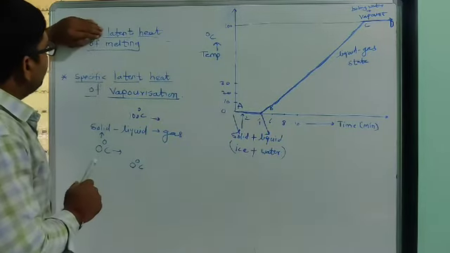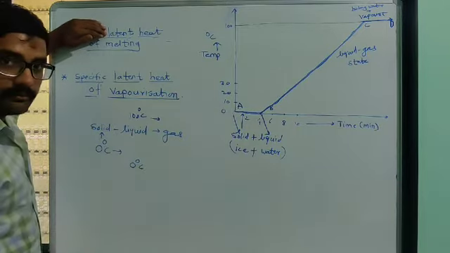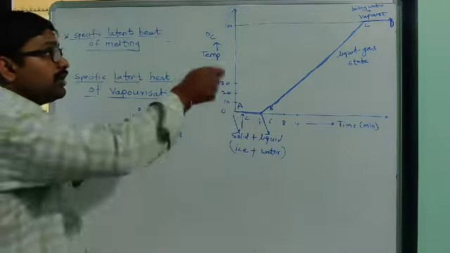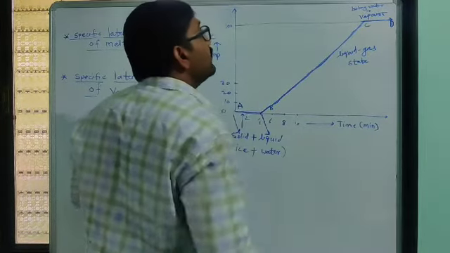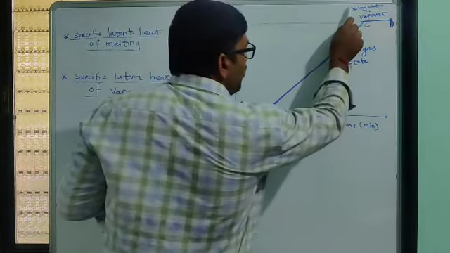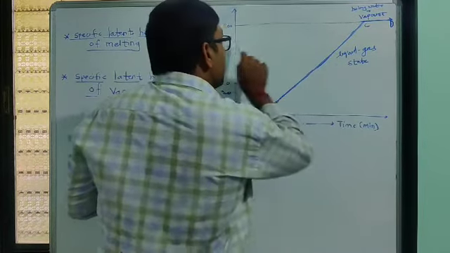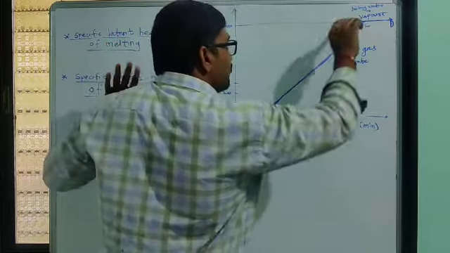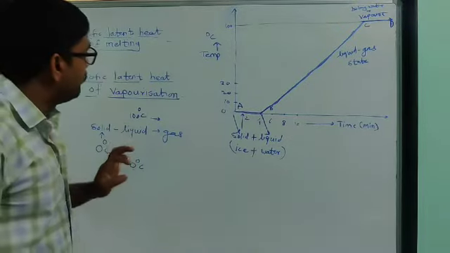That is why that heat is called the latent heat of melting. Okay, and now here what happens? At a constant 100 degrees Celsius, whatever heat we are supplying to this boiling water, due to that supplied heat, the temperature does not rise, but the boiling water gets converted into water vapors.